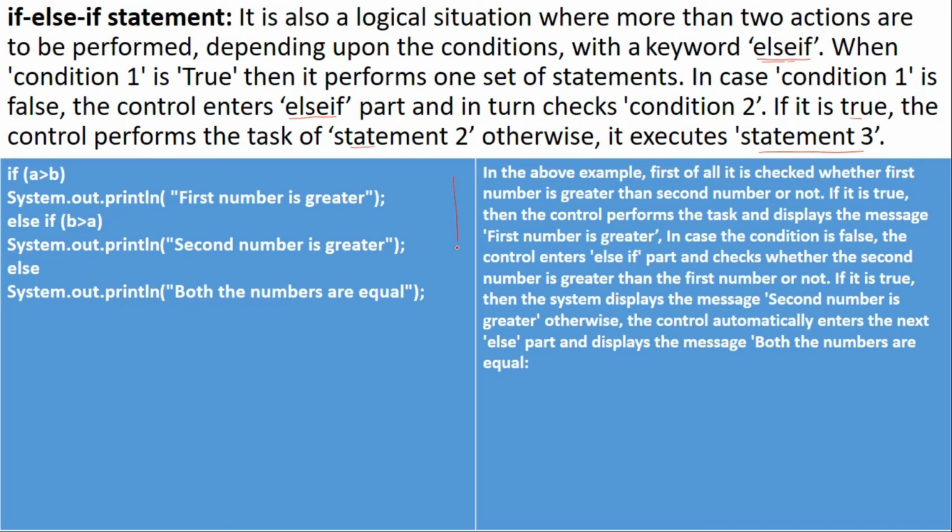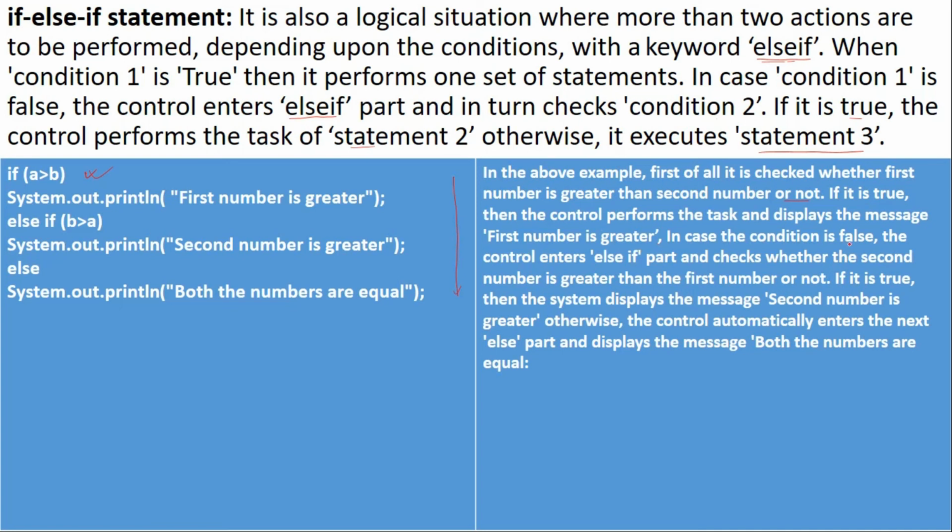As you can see, I have taken a part of a program here. In the above example, first of all it is checked whether the first number is greater than the second number or not. If this condition is true, then control performs the task and displays the message first number is greater.